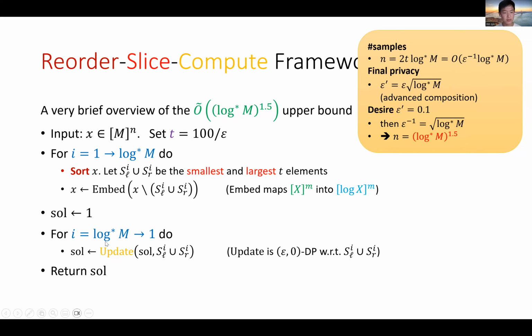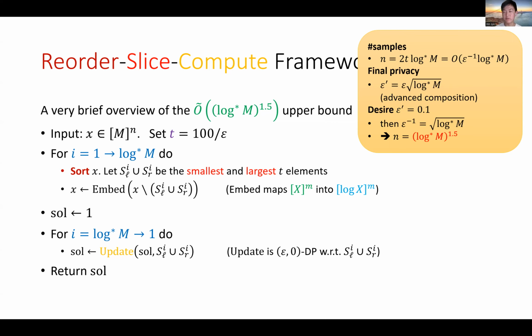Since you have applied log star m rounds of private computation, where each round is epsilon private with respect to the slice in that round, you can apply roughly the advanced composition theorem to say that the final privacy bound of your algorithm is epsilon prime, which is epsilon times square root of log star m.